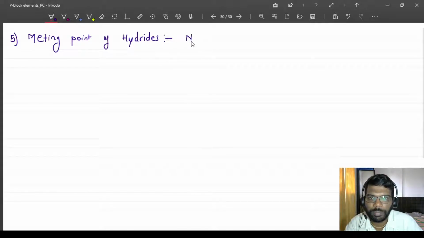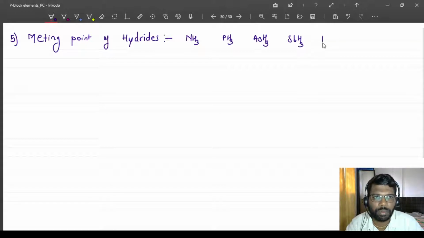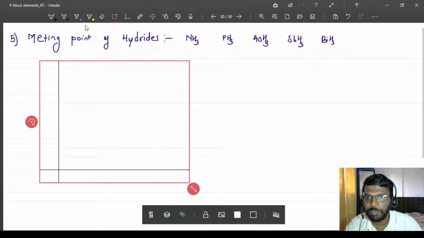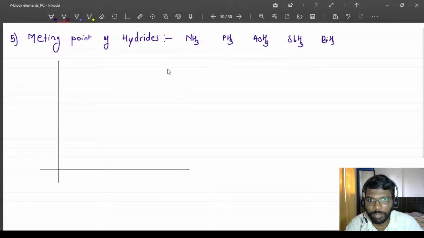The hydrides are again NH3, PH3. These are the hydrides. Again, I will teach you this with respect to a graph, because it becomes very easy for us to remember. Here, the highest one.